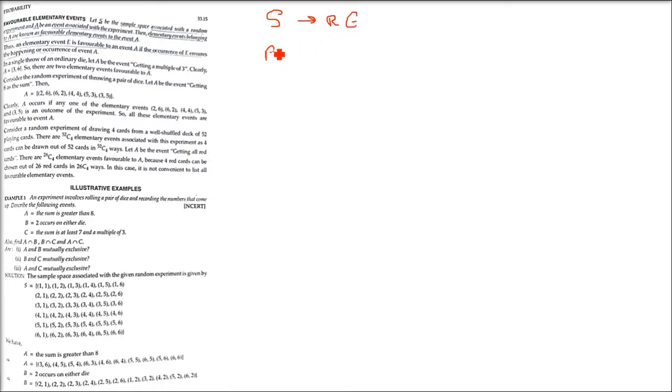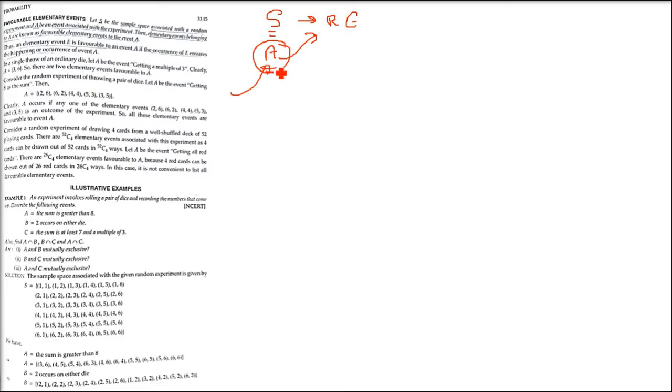Then elementary events belonging to A are known as favorable elementary events to the event A. So all the elementary events of event A are the favorable elementary events. Favorable means whatever we wanted has come. We wanted an even number, 246 has come for a die. We wanted an odd number, 135 has come. So 246 are favorable for the even case, 135 are favorable for odd.